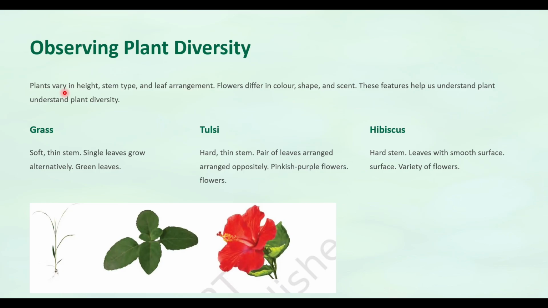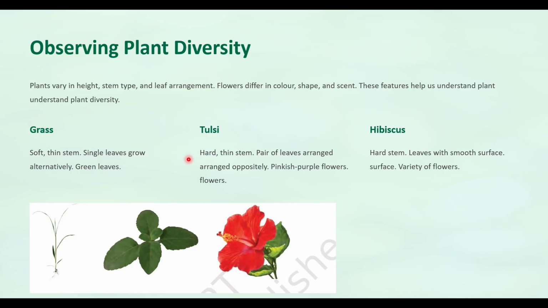Plants vary in height, stem size, stem type, and leaf arrangement. Flowers differ in color, shape, and scent. These features help us understand plant diversity. Grass has a soft, thin stem, and single leaves grow alternately. They have green leaves. Tulsi has a hard, thin stem, with pairs of leaves arranged oppositely. So the leaf arrangements are alternate and opposite.